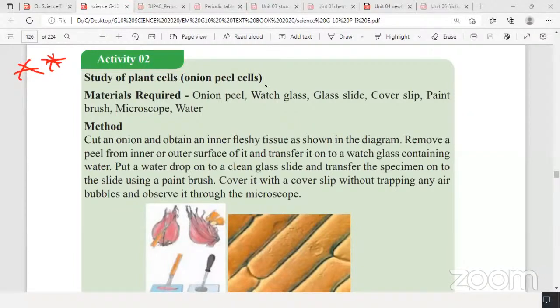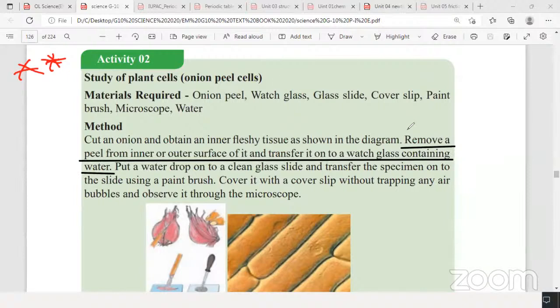So what is the first step? You have to cut an onion and obtain the inner fleshy tissue. Or else you can start with this directly: remove a peel from the outer or inner surface of the onion and transfer it to a watch glass containing water.